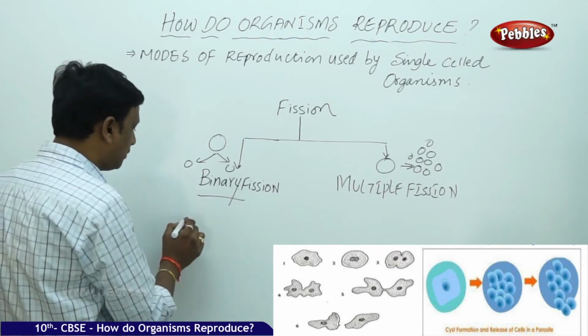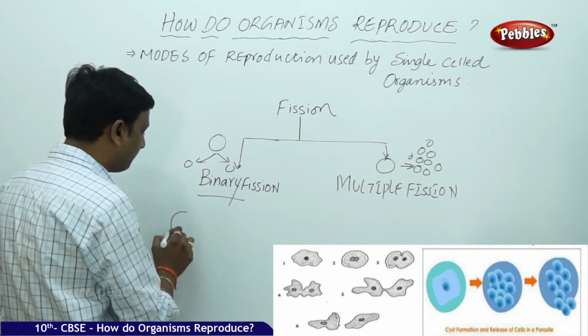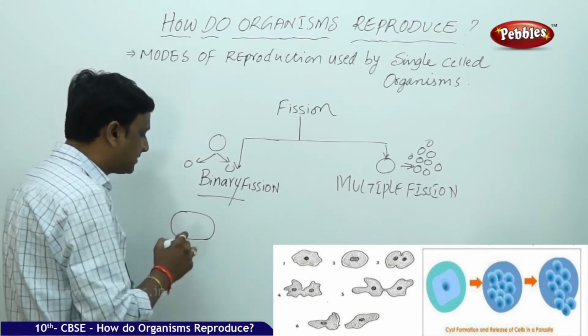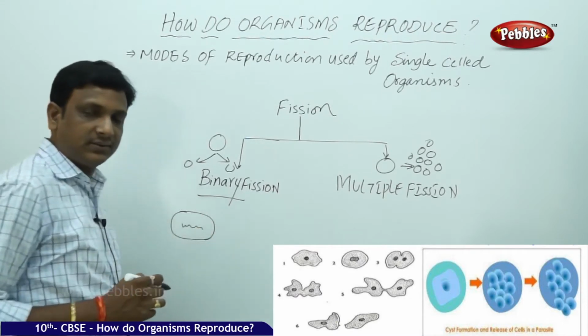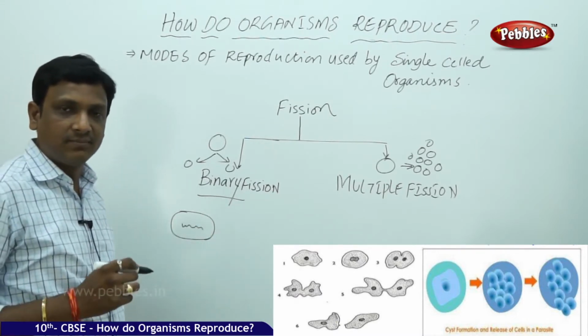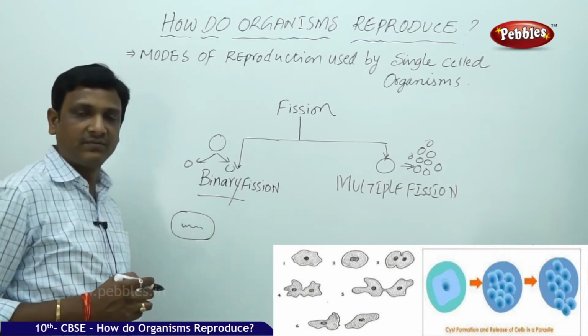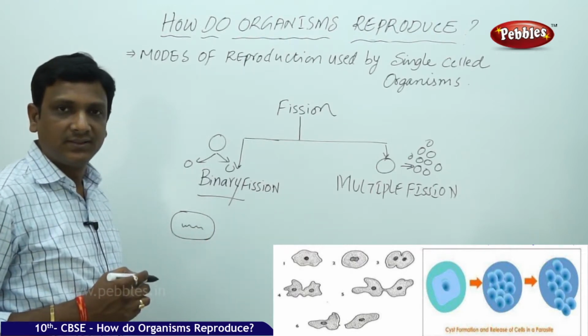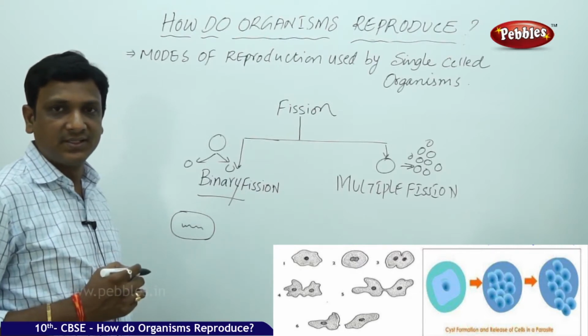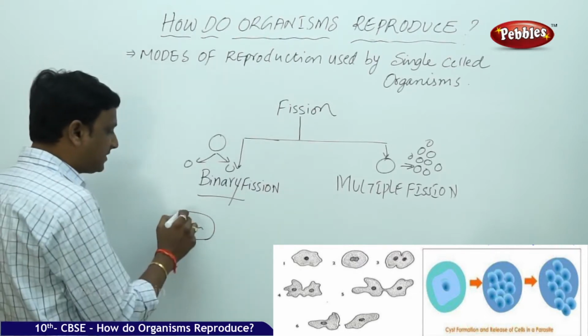Here in binary fission, you see the bacteria is an example. If this is the cell of the bacteria, it consists of some genetic material, that is the DNA present inside its body without any cover, without any nucleus. Genetic material is directly present in the cytoplasm. So what happens here?